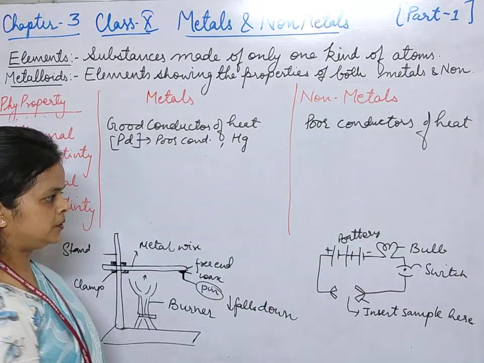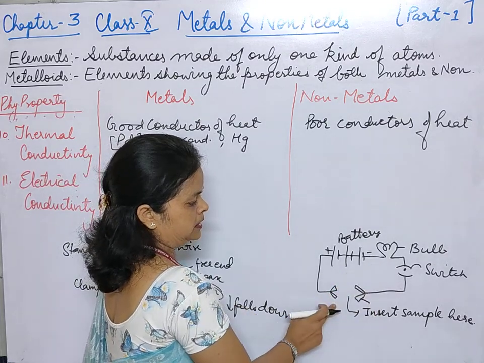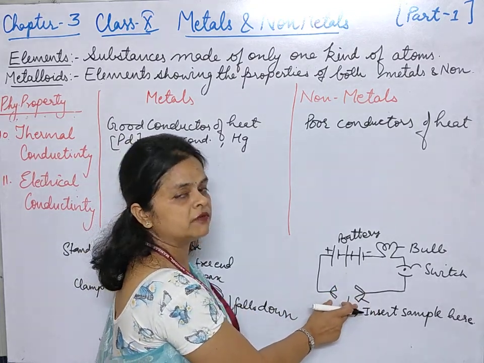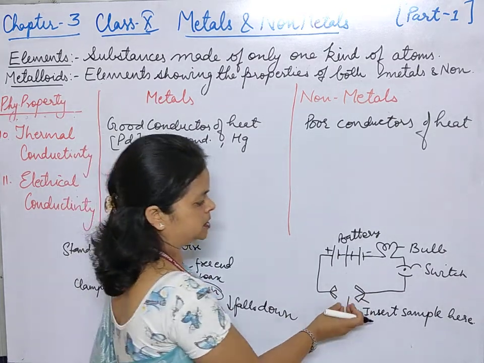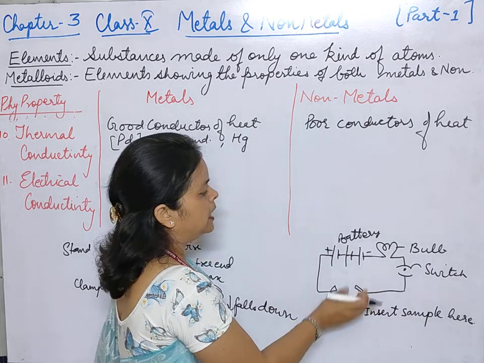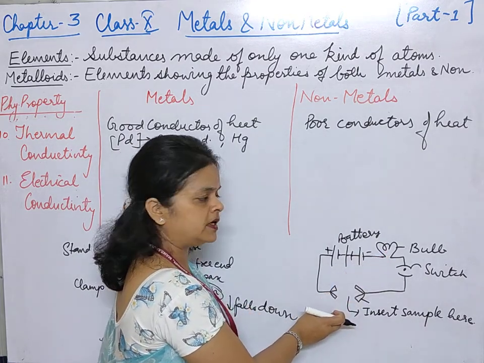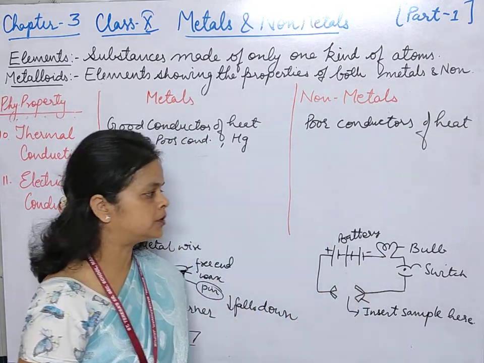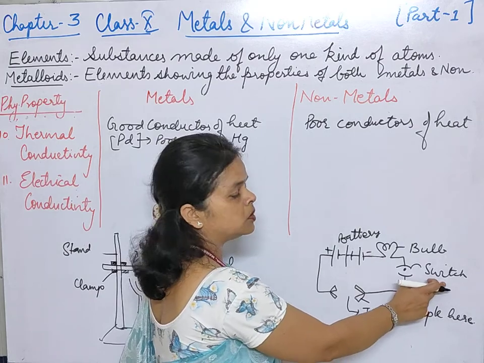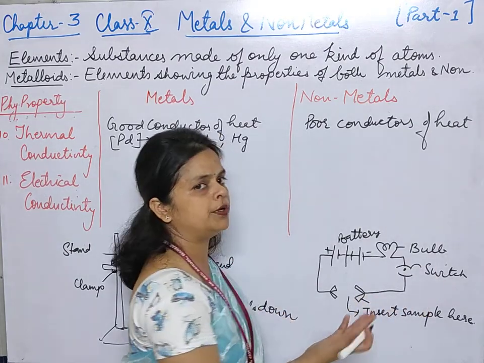Now this is a battery, bulb, switch, and these are the two clips with the help of which you will insert the sample. Any metal sample you will attach between these two clips, and when the bulb glows, that means it is a good conductor of electricity, and if the bulb does not glow, that means it is a poor conductor of electricity. And what is the role of the switch? To make or to break the circuit, to make the circuit closed or open.